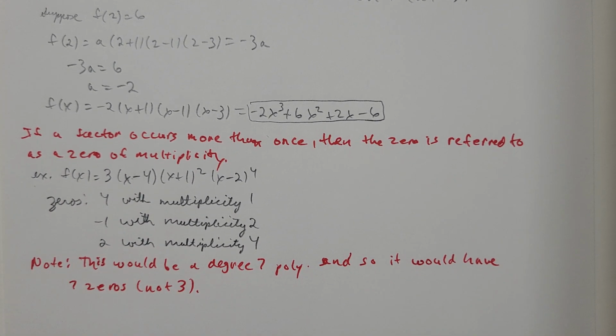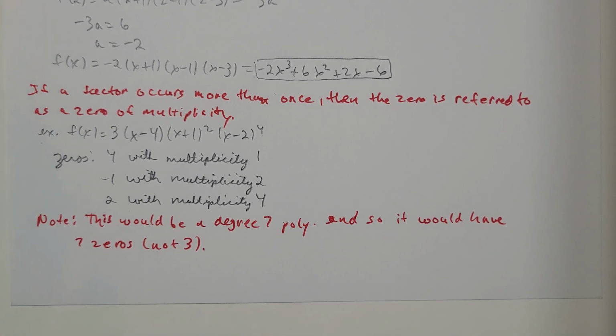Now, if a factor occurs more than one time, then its zero is called a zero of multiplicity. So here's an example. What if I had the function f of x equals 3 times x minus 4 times x plus 1 squared times x minus 2 to the 4th? And I want us to find the zeros of f.